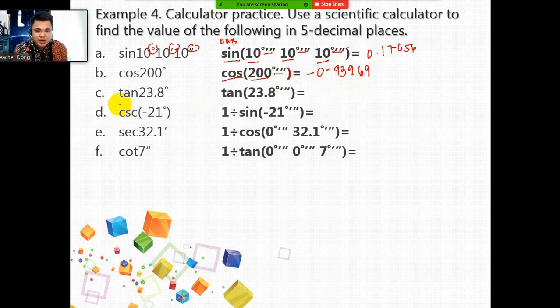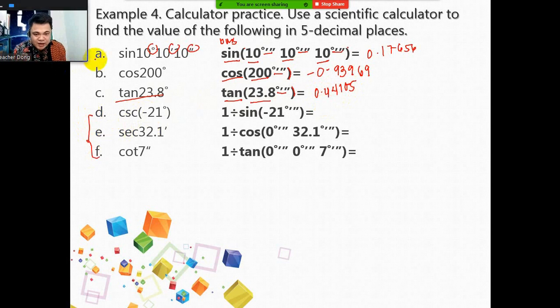Now, letter C, we have tangent 23.8 degrees. So this is very simple. Tangent, open parenthesis, then 23.8, DMS symbol, close parenthesis. The answer that you have to get is 0.44105. Again, if your answer is not this, please repeat the process on your calculators until you get the right answer.